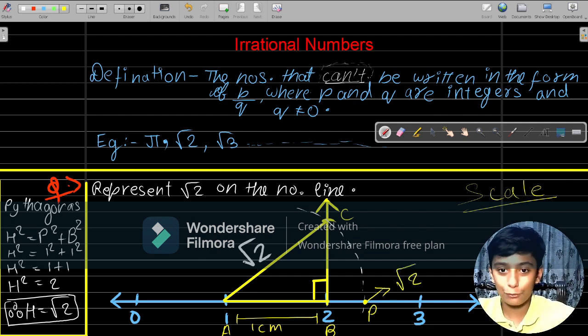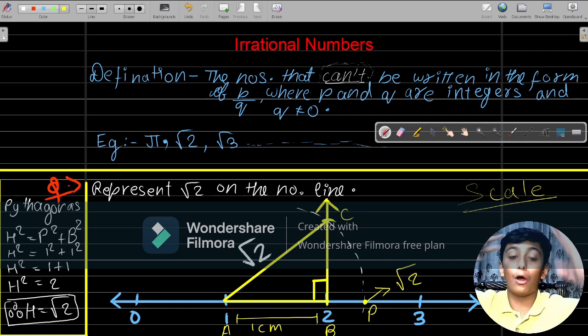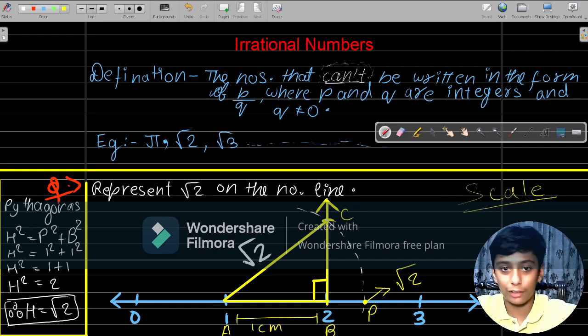It means A to P is root 2. So this is how you draw or represent root 2 or any root number on the number line.